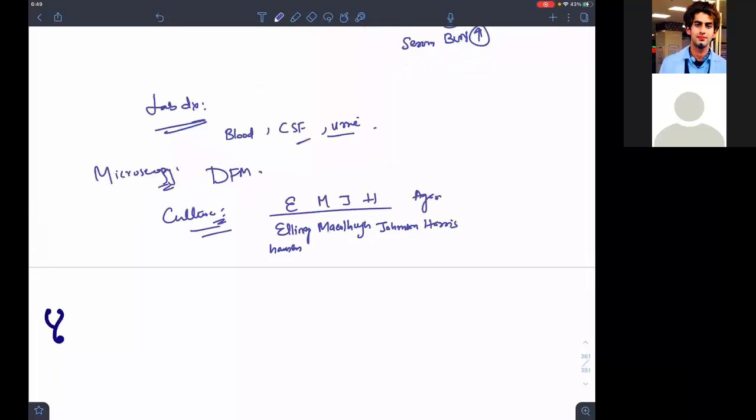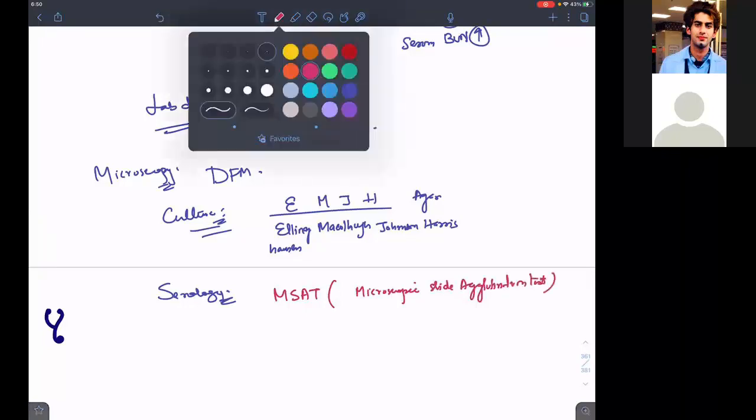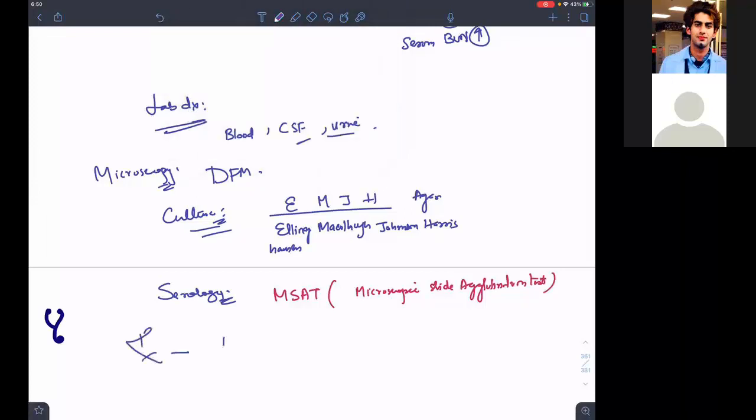Then where do we go? I go for serology. What is the best test for serology? Which is the gold standard test? Take a red color, guys. It is MSAT. What is MSAT? Microscopic slide agglutination test. And how to treat the condition? Doxycycline or penicillin. Is it clear?